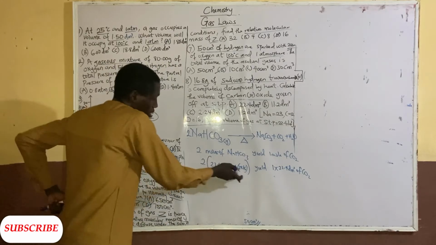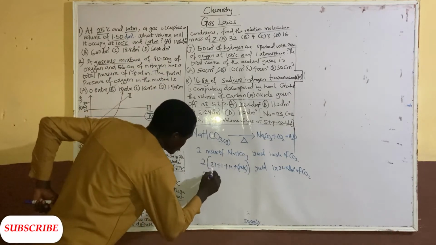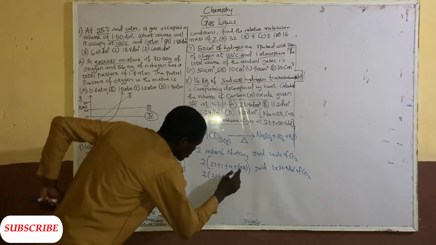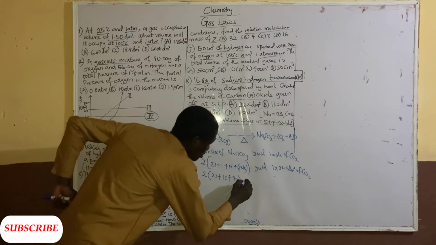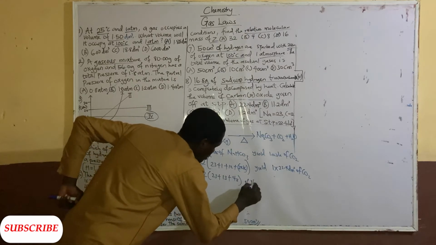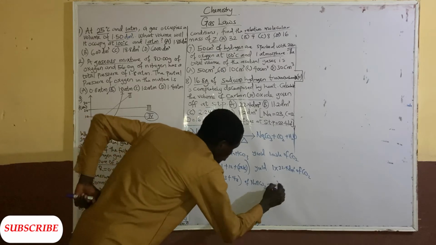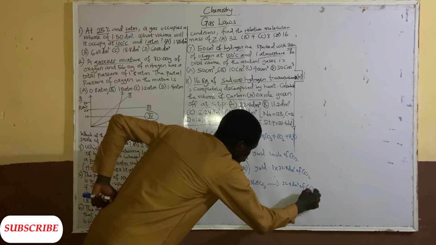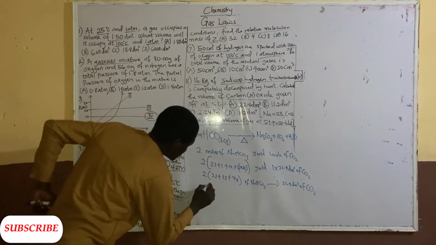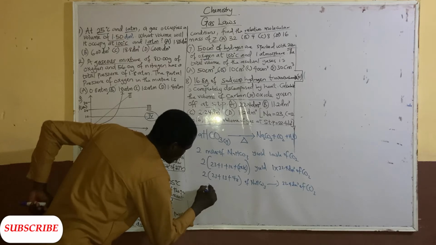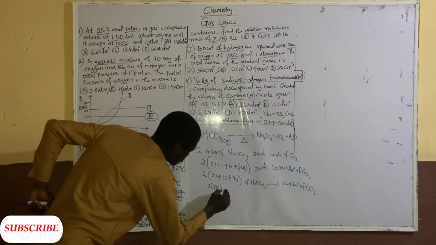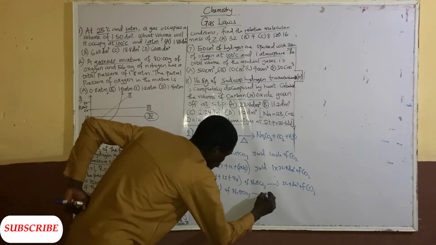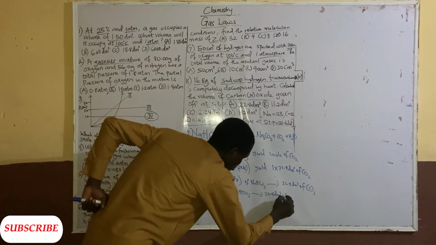Assuming it is in moles, you can leave it as moles. So this one is 2 into bracket 23 plus 1 plus 12 plus 48 of NaHCO3 gives 22.4 dm3 of CO2. So when you multiply this together, this will be 2 in bracket 84 of NaHCO3 to give 22.4 dm3 of CO2.